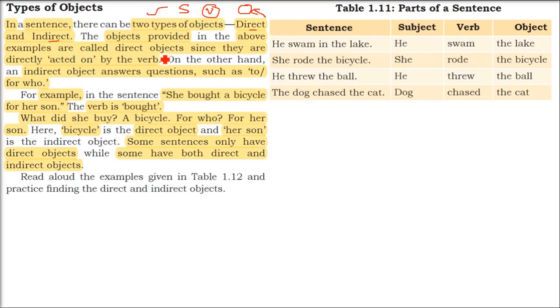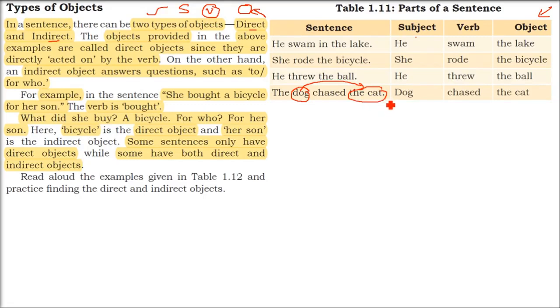The objects here are direct objects because the subject is doing some work on the object. Objects are being directly worked upon by the subject. So we have a direct object here because the subject is directly working on this object. The dog is chasing the cat. Dog is the subject, and the cat is the object. So the cat is being chased directly by the dog. So here it is a direct object.